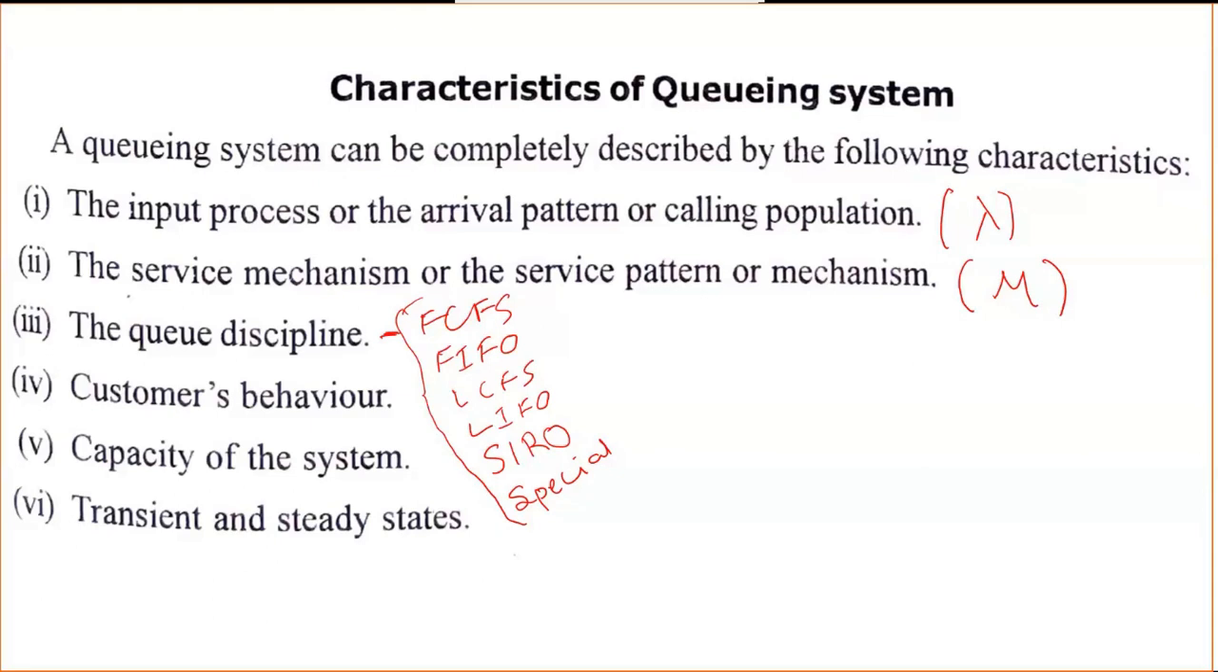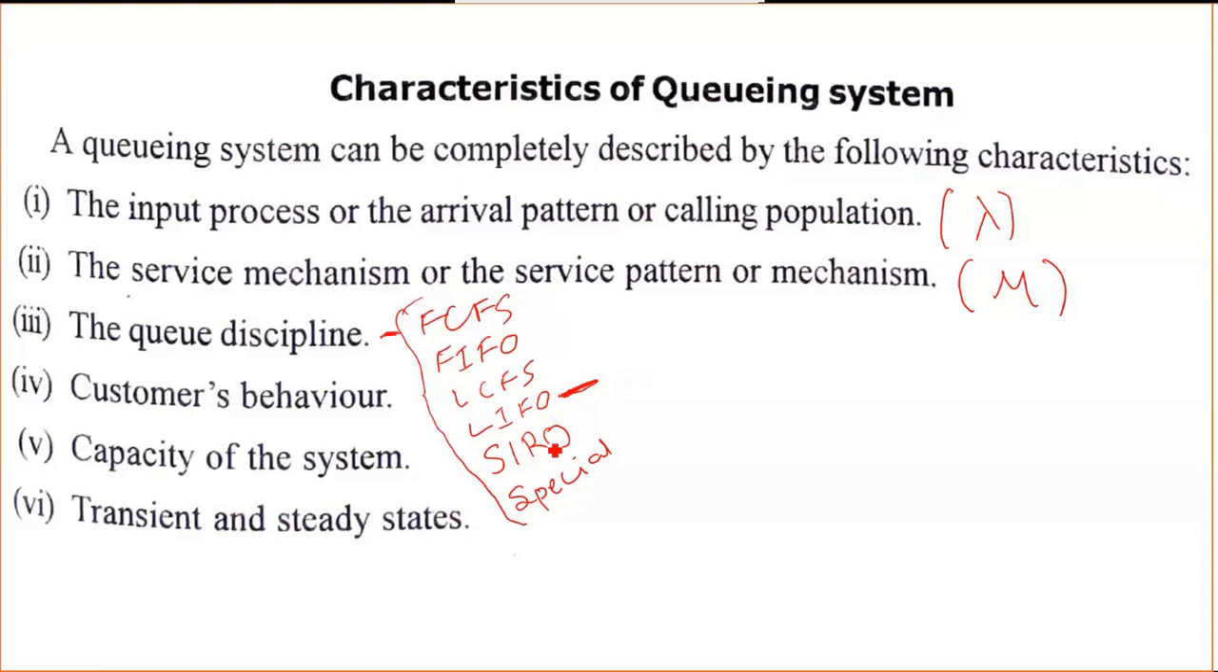LCFS means last come first service. LIFO is last in first out. So here we can use this last in first out, especially in godowns. If you are keeping the items from the starting, whichever comes at the last will be near the door. So whichever comes last will go outside first. So LIFO, that is last in first out.